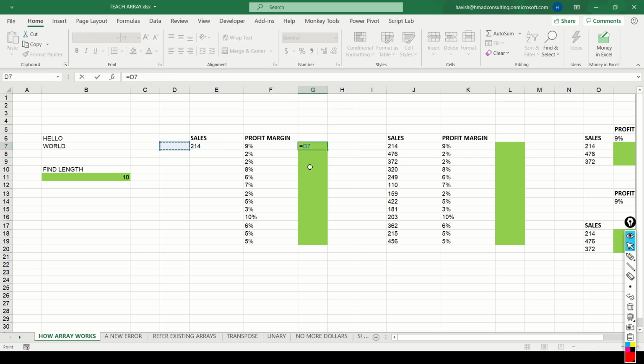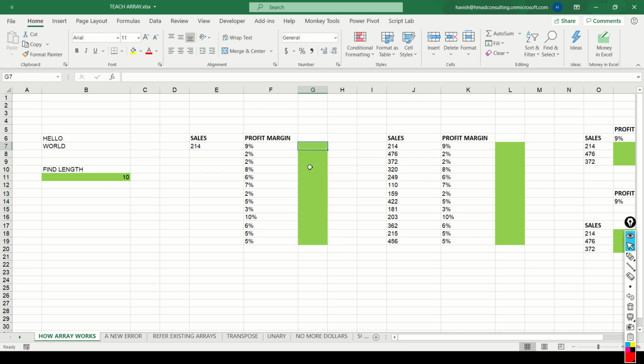We would say equal to $E$7 because we want to lock the cell, and then we select F7 to F19. So let's do it once again. If I say $E$7 multiplied by F7, we get the result. And if I drag it down, we will get the answer. Obviously, in every cell, it is multiplying the profit margin by the sales amount, which is a constant.